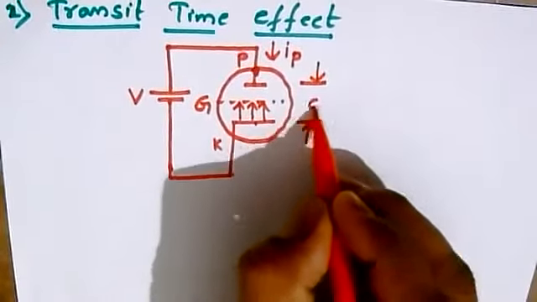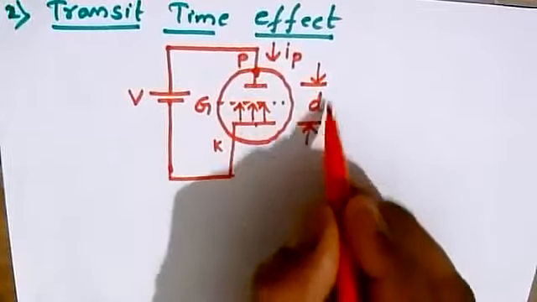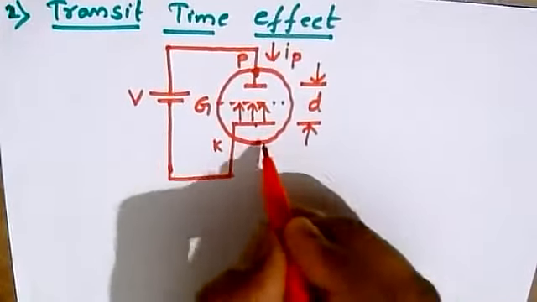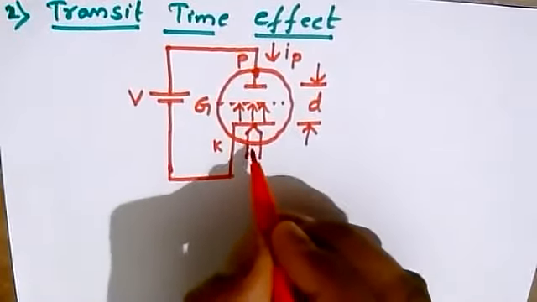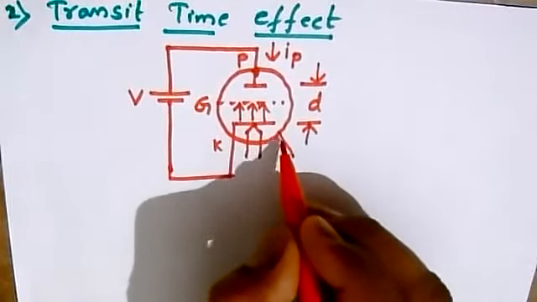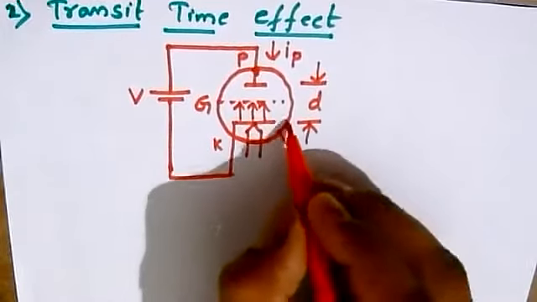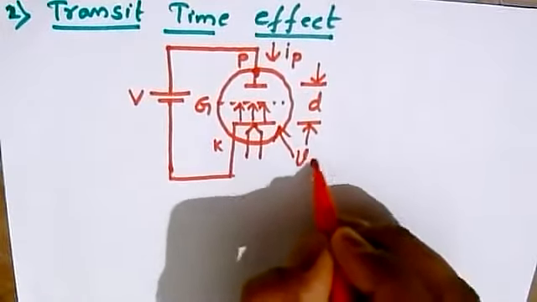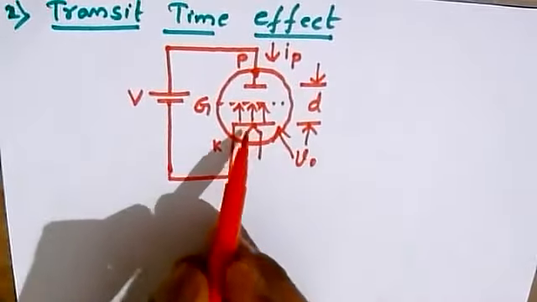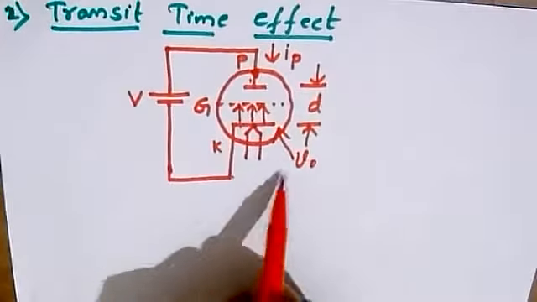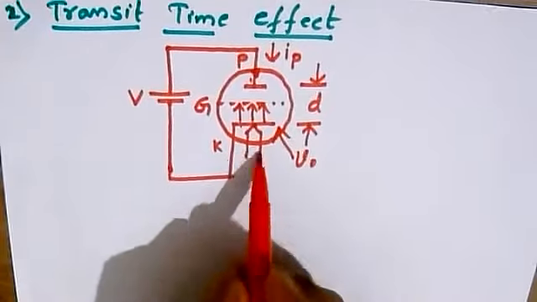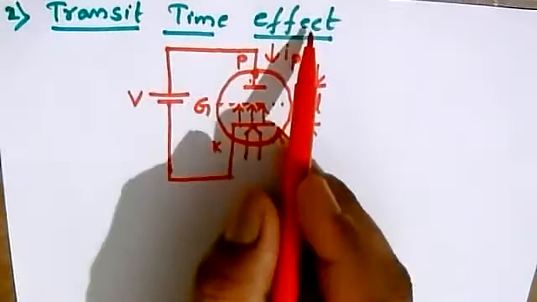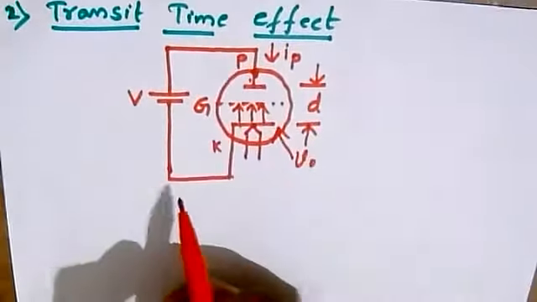The electrons moving from cathode to anode have some velocity V naught. This is the approximation I have considered for defining the transit time effect at higher frequencies.